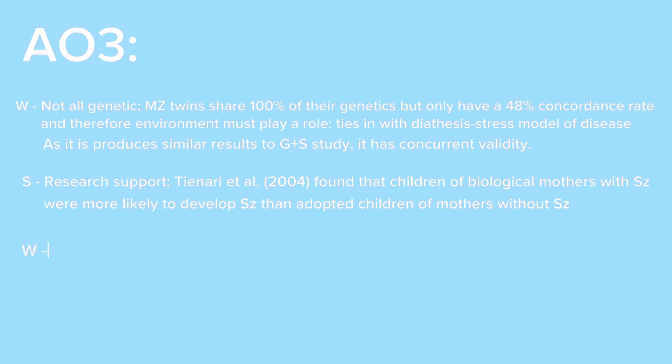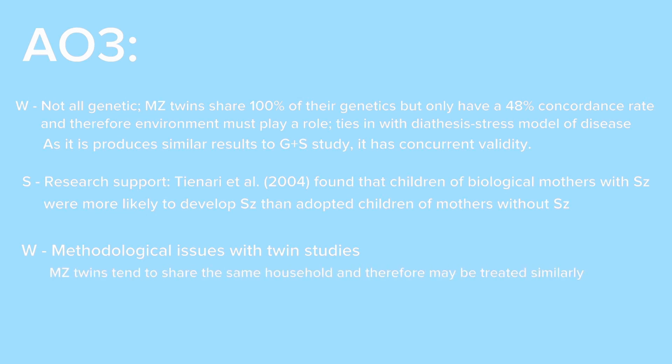However, another weakness is the methodological issues with twin studies. So, where are twin studies not so good? These increased concordance rates that we see, so 48% in identical twins, may be due to the increased chance of sharing the same environment as opposed to the same genetics. So identical twins tend to share the same environment and therefore may be treated similarly. And this may lead to the stress part of the environment. So remember we talked about diathesis and stress. Their environmental stressors may be the same, and therefore this may be what contributes to the development of schizophrenia as opposed to genetics.